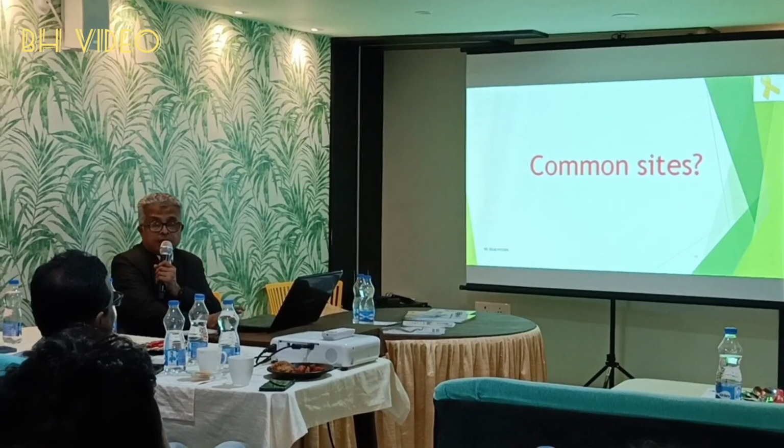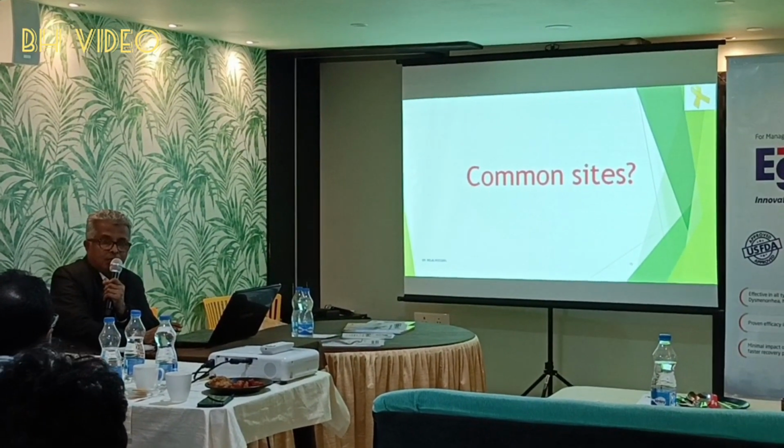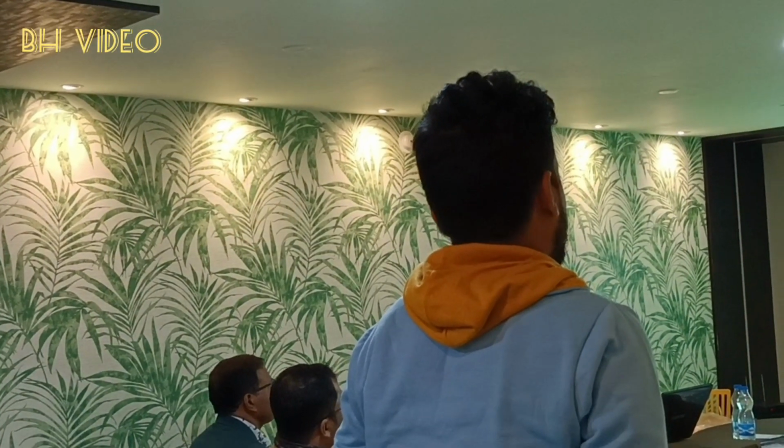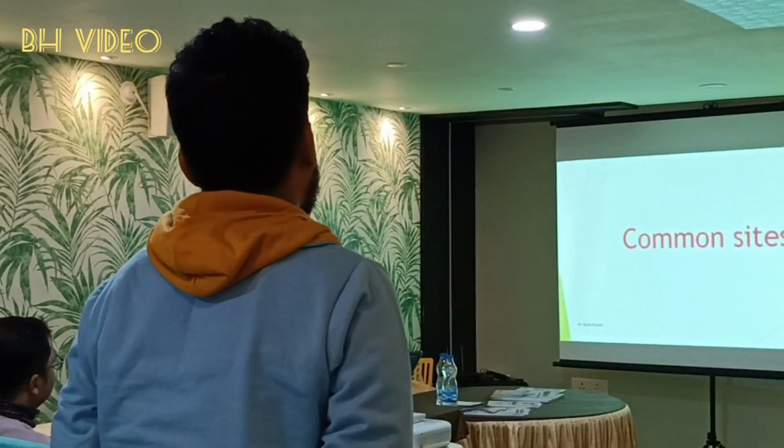What are the common sites? We have already mentioned some, but there is a list. Tell me the common sites of endometriosis. Ovary, broad ligament, pouch of Douglas, ligament.